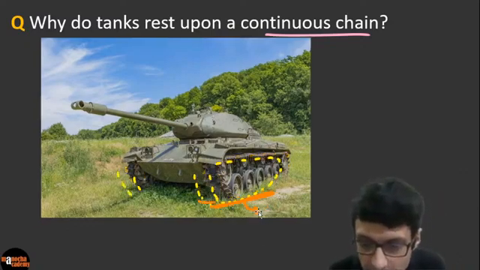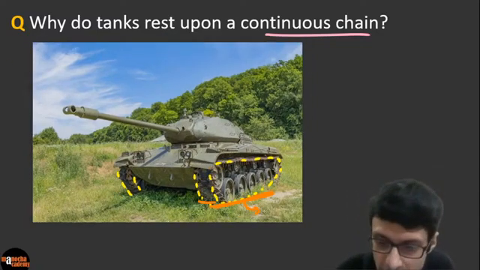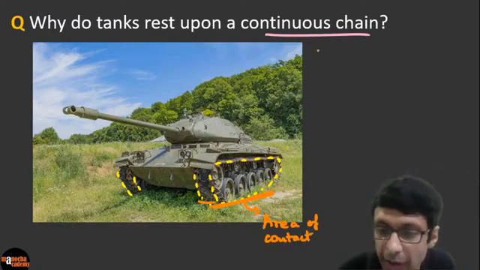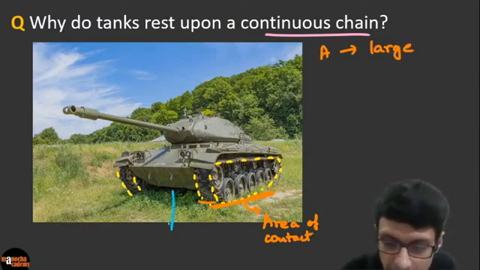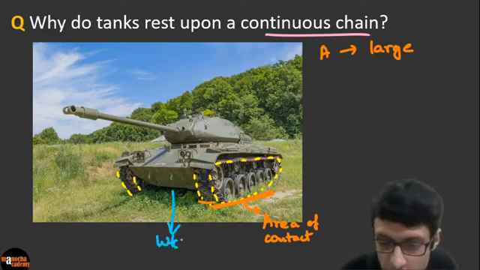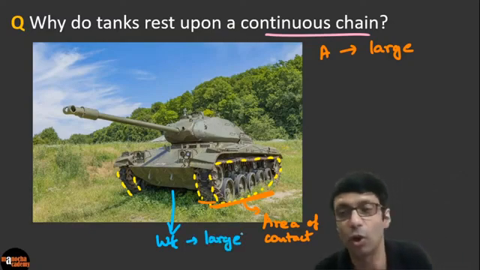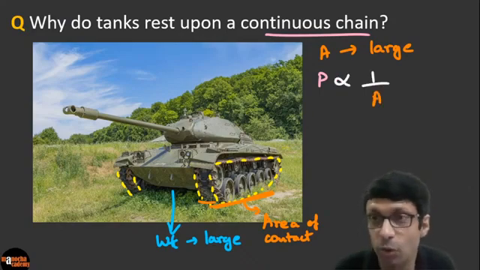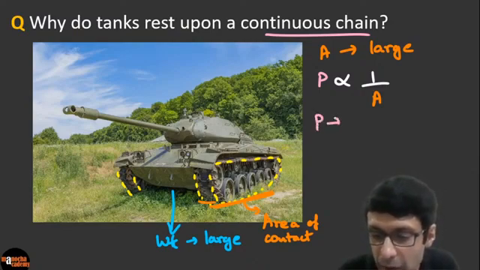Can you guys see? So let me mark that clearly here, guys. So this is the area of contact. The area of contact is going to be very large here, right? And again, guys, the tank is massive, very heavy. The weight of the tank is huge. And excellent, guys, because the pressure is inversely proportional to the area of contact. So the weight of the tank of course is large, so more area of contact means the pressure is going to be less.